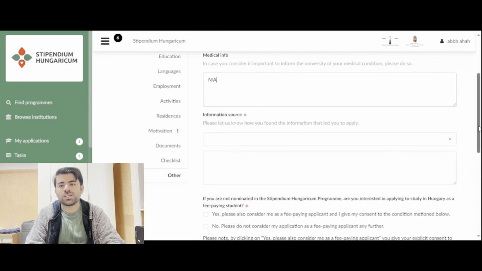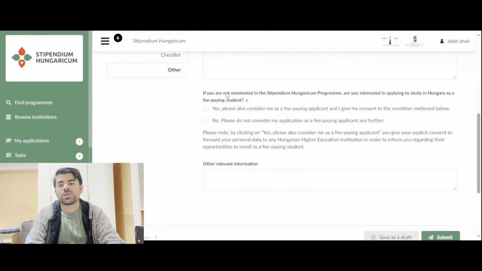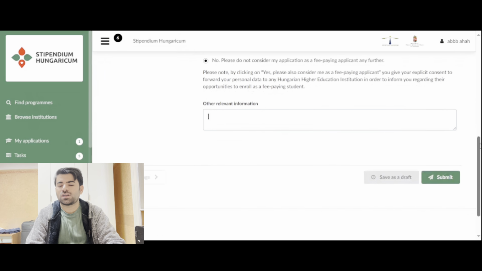And then here it's very important: if you are not nominated in Stipendium Hungaricum, are you interested in applying to study in Hungary as a fee paying student? If you want, you can say yes, but if you want to apply for the scholarship only, then you can just put no. Usually scholarship students put no, so I will say no. For other relevant information, if you want to put anything, you can write it down. If you don't want to, just don't write anything. So that's actually it. This was the last page.